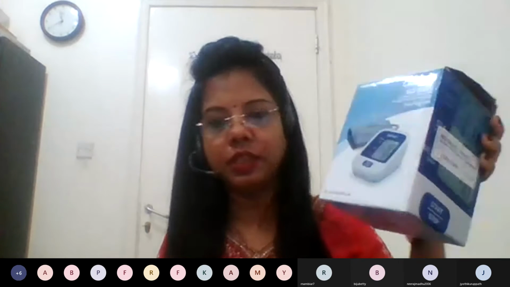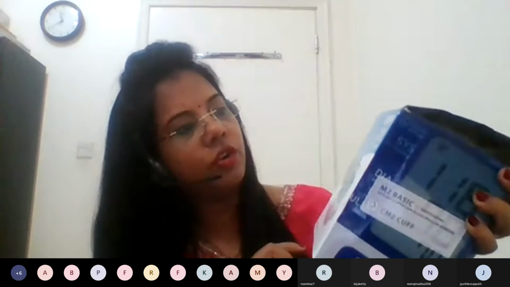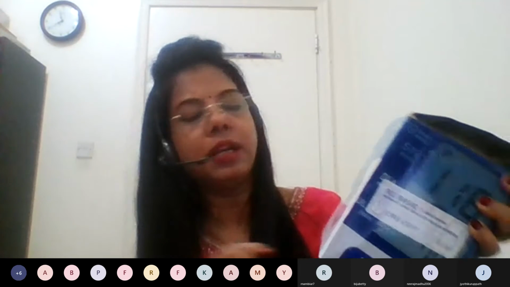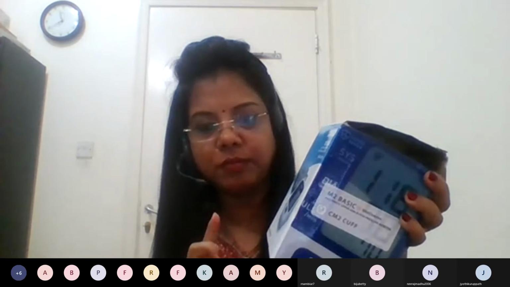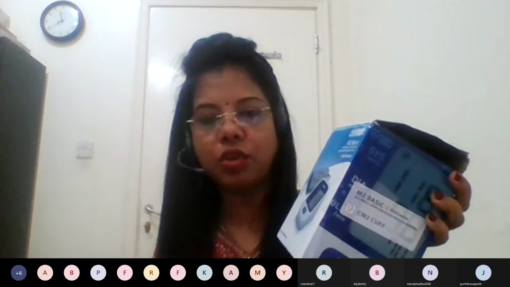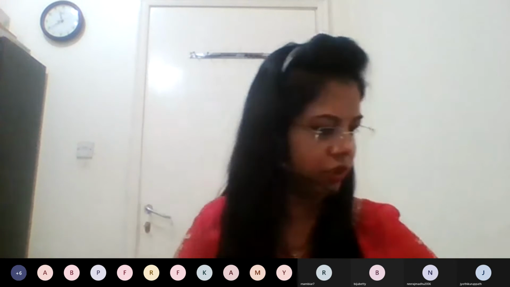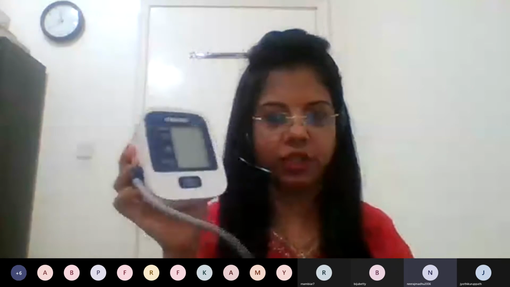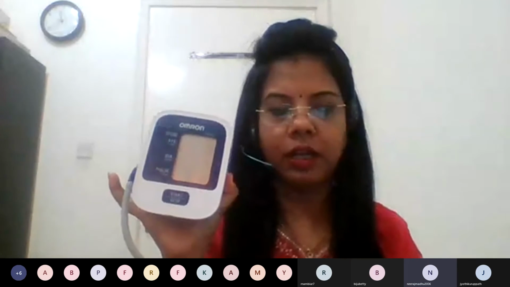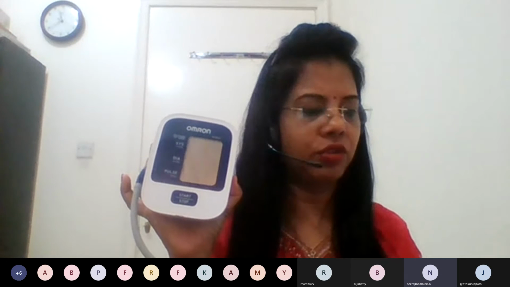That's a little bit old. I have a different kind of machine, and this machine is called blood pressure monitor. I purchased it from the company Omron, from Amazon. So this is the blood pressure monitor, and I monitor my blood pressure through this. This is digital, you don't have to put in a lot of effort.